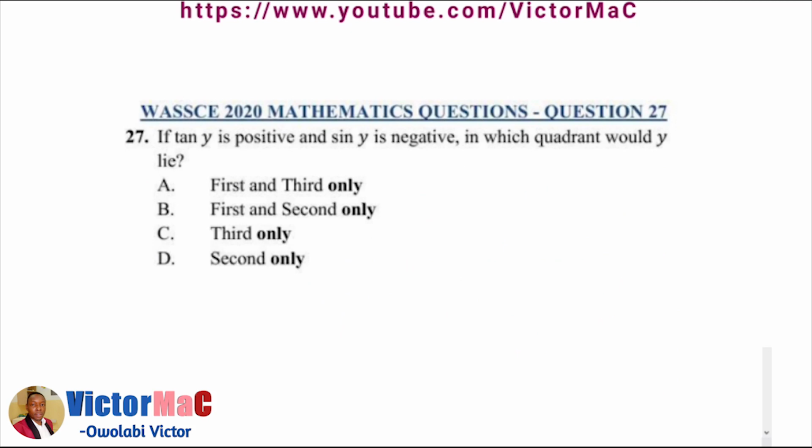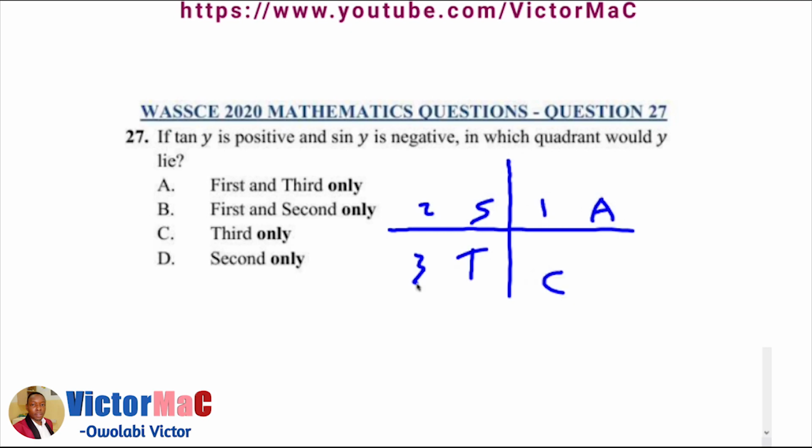Then question number 27 of the WASSCE 2020 mathematics questions. If tan y is positive and sin y is negative, in which quadrant would y lie? Okay, looking at our popular acronym ASTC for the first, second, third and fourth quadrants.